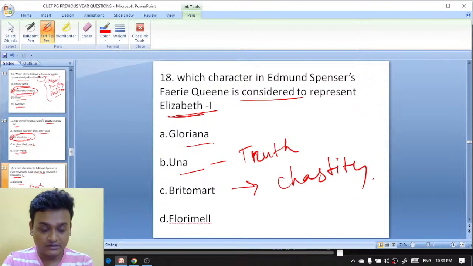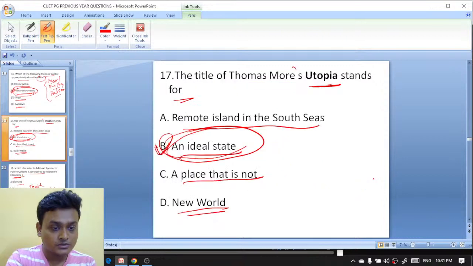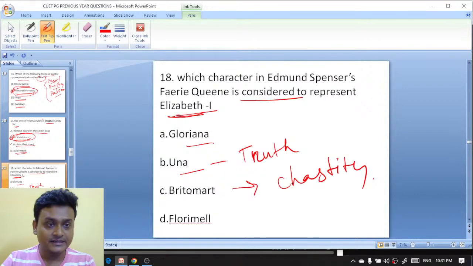What was the last question? So tell me what will be the right answer. Question number 18 का आंसर क्या होगा? Okay, it is Gloriana.